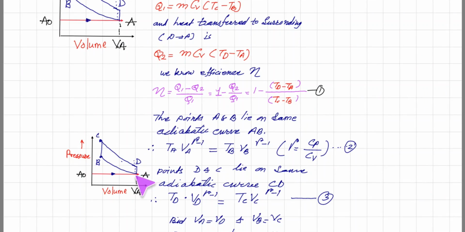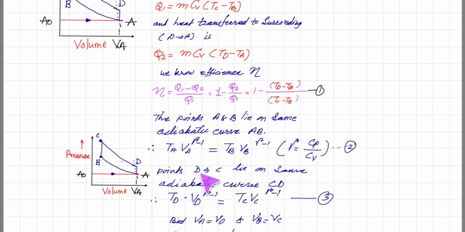Now the points A and B lie on the same curve. So see here, this is A, and on the same curve point B is there. So from this you can understand that volume is decreasing and pressure is increasing. So here we have the relation Ta Va raised to gamma minus 1. These are adiabatic curves, that means no heat is taken in or given out. And for an adiabatic curve we know the relation Ta Va raised to gamma minus 1 is equal to Tb Vb raised to gamma minus 1, where gamma is nothing but Cp upon Cv, that is specific heat at constant pressure divided by specific heat at constant volume. This is equation 2.